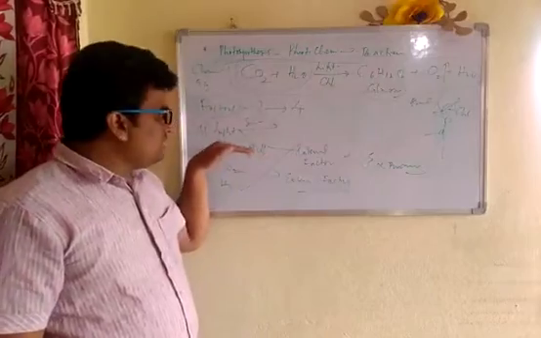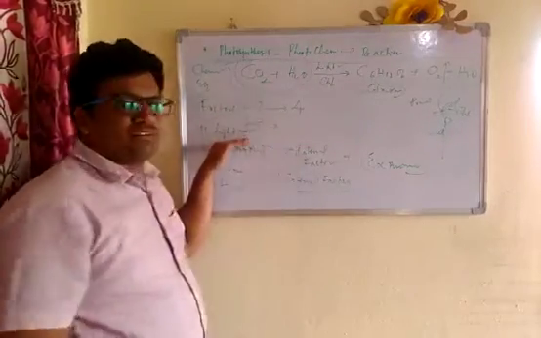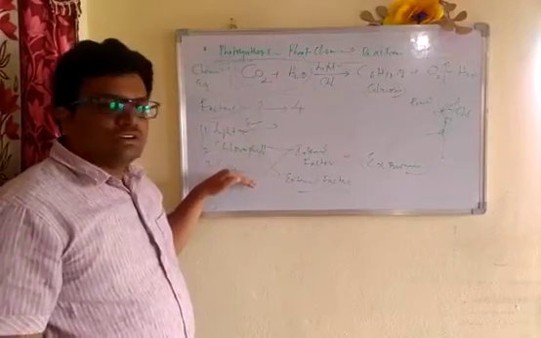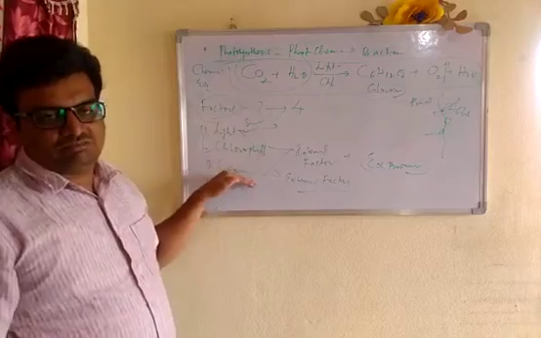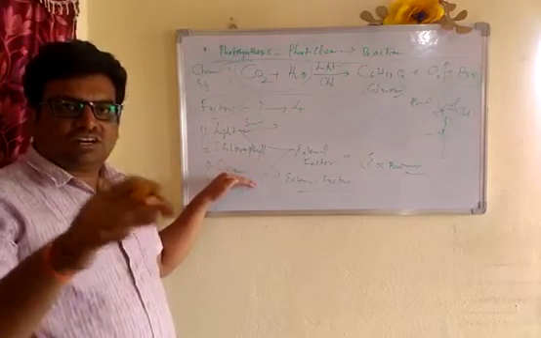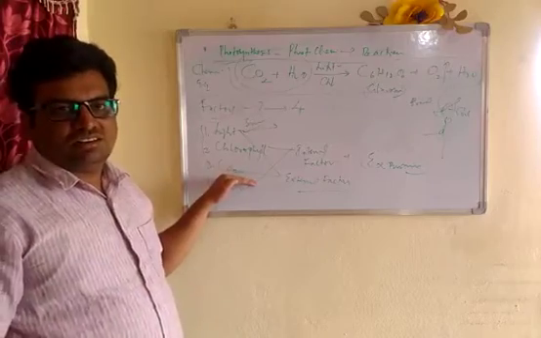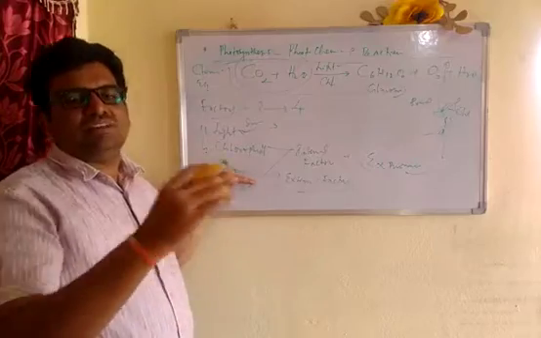Sometimes in the experiments, they don't allow the light to strike on a plant. By that we can know that light is important for photosynthesis. Sometimes in the experiment, carbon dioxide is not given in a jar. The KOH absorbs the carbon dioxide, and carbon dioxide is not available for half of the leaf in a jar. The other half is exposed to the air. So half of the leaf gets carbon dioxide, and half of the leaf does not.